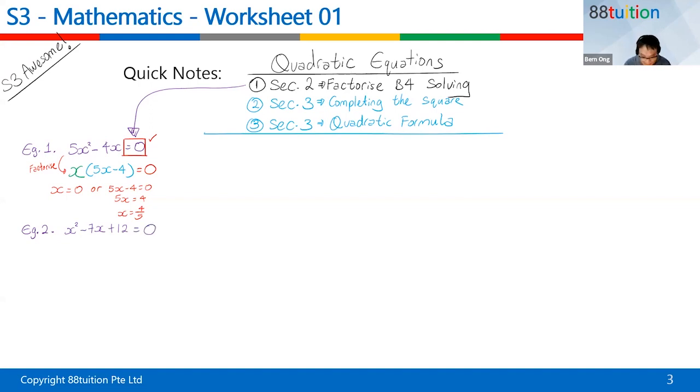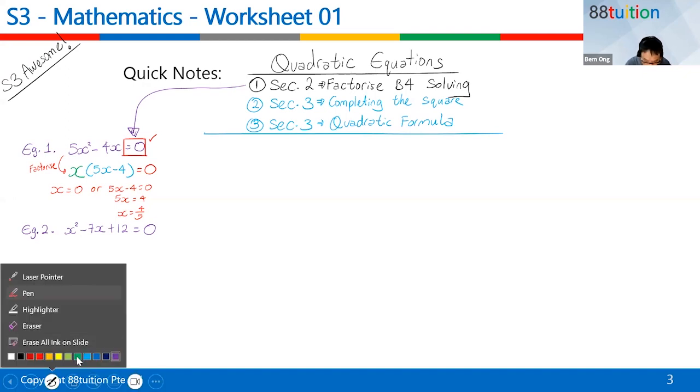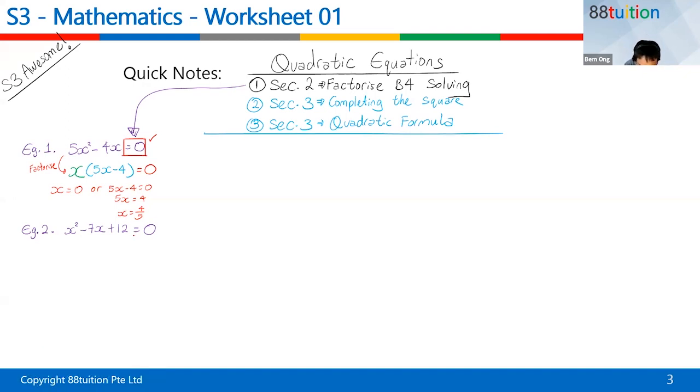Okay, looking at this example 2, what do you see? Oh, very familiar. Do you have the equal to 0 portion? Yes, I do. I have the equal to 0 portion. That's good. All right. And what's the next step? Factorize before solving. So the next step down here is to factorize.